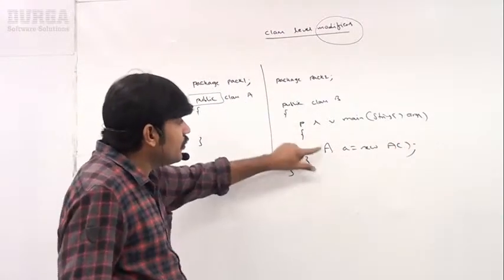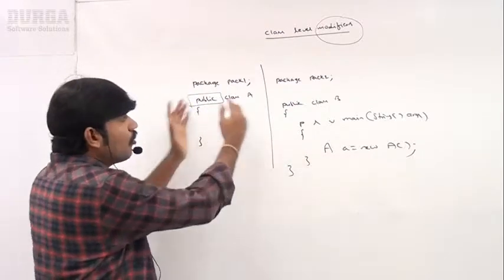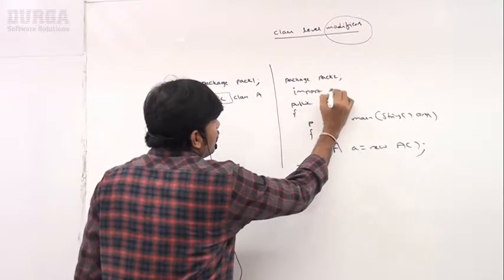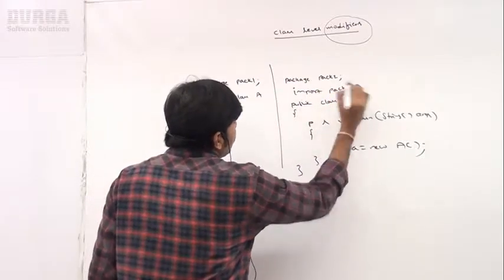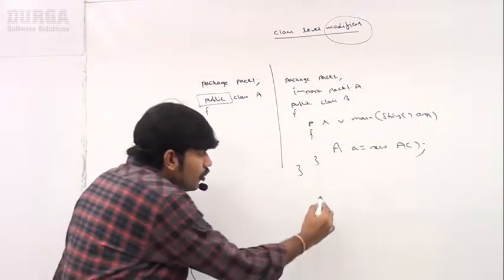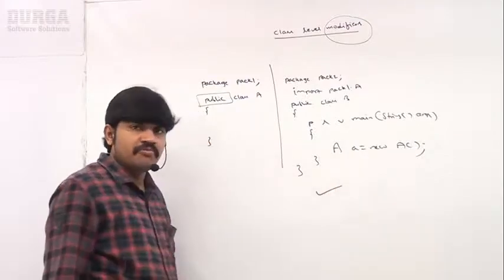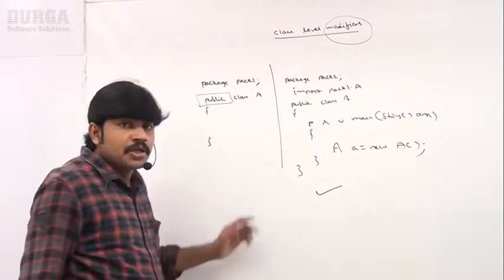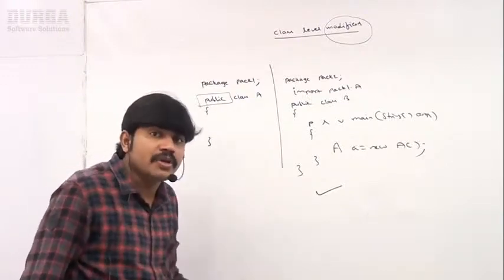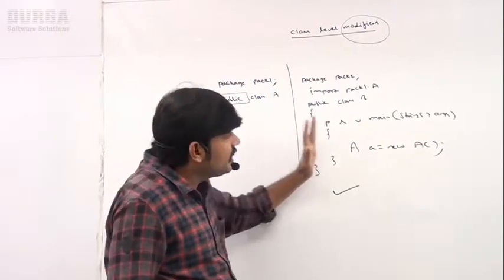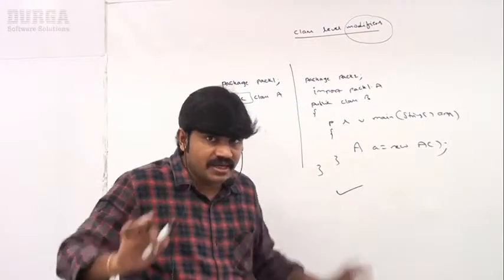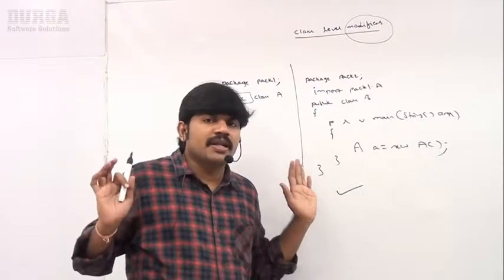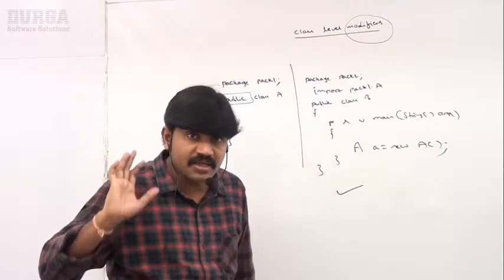Next, if you want to access a class from outside the package, an import statement is required. Import pack1.A. Now, can you please tell, is it valid or not? Perfectly valid. The reason is the class is public. If a class is declared public, you can access that class from anywhere, within the same package or outside the package, no restrictions at all. Clear for all of you, right?